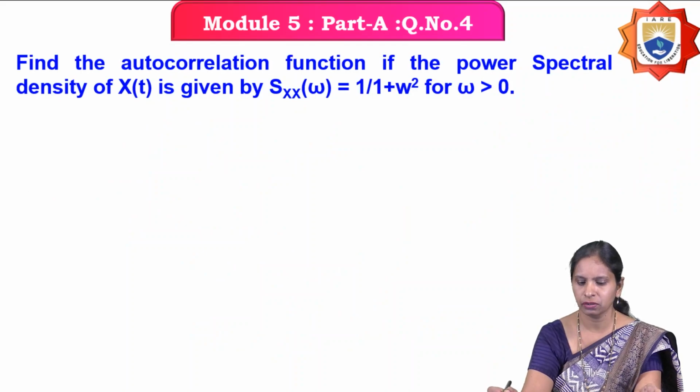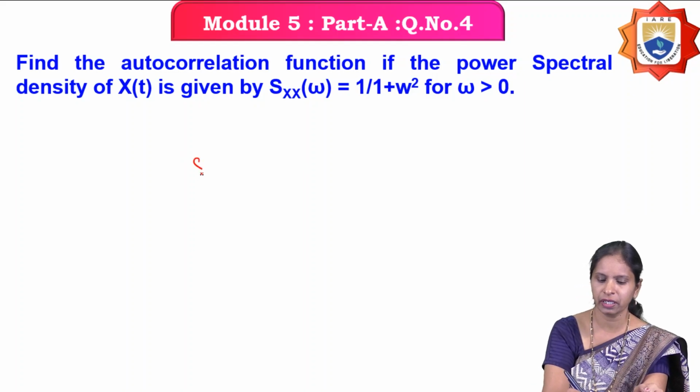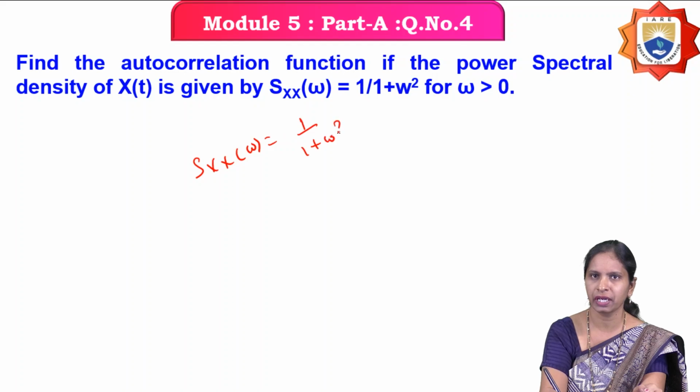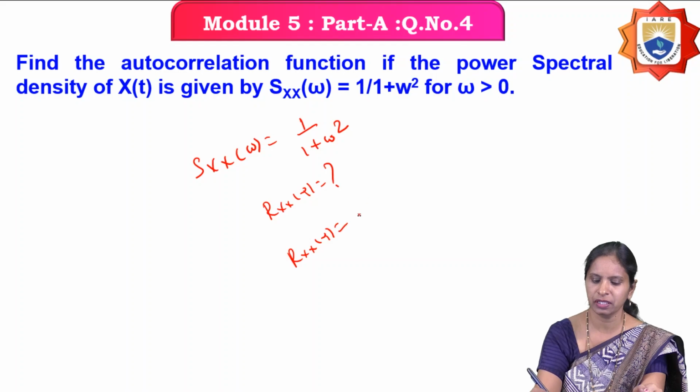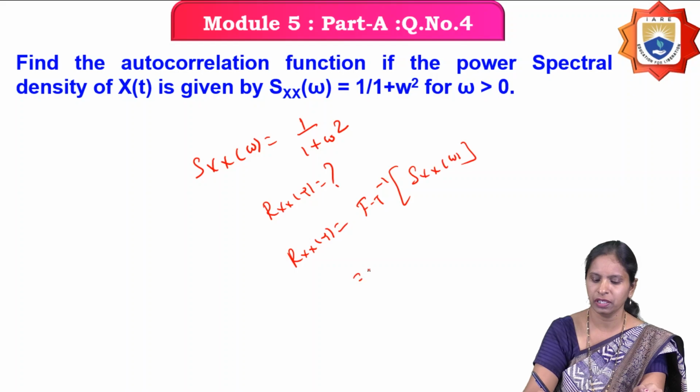Next question: find the autocorrelation function if the power spectral density of x of t is given by Sx of omega equals 1 by (1 plus omega square) for omega greater than 0. So what is given here? They have given the power spectral density of the random process x of t, and you have to calculate the autocorrelation function. You get the autocorrelation function from the power spectral density by taking the inverse Fourier transform of 1 by 1 plus omega square.